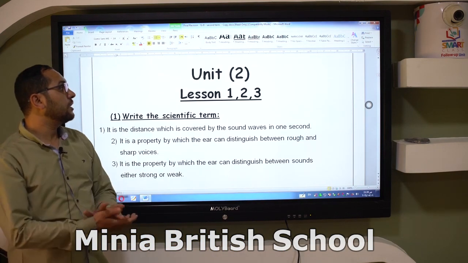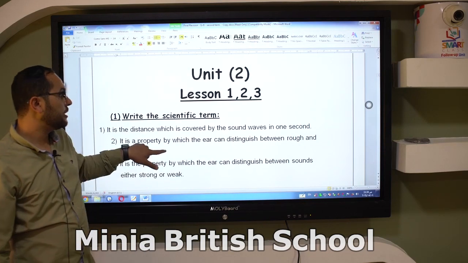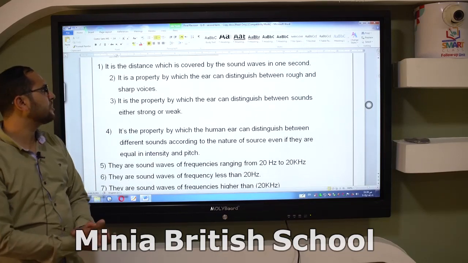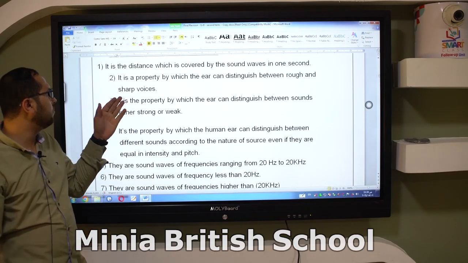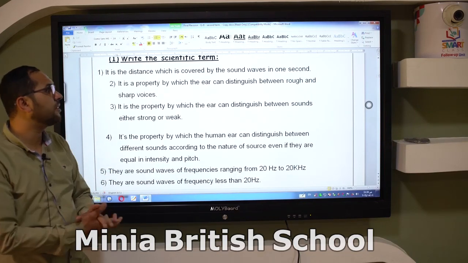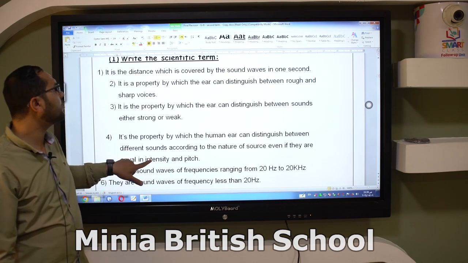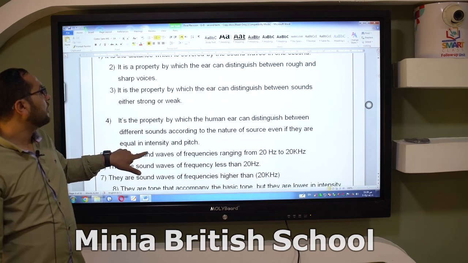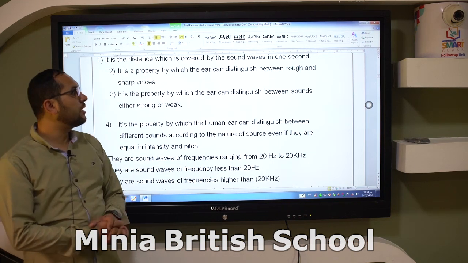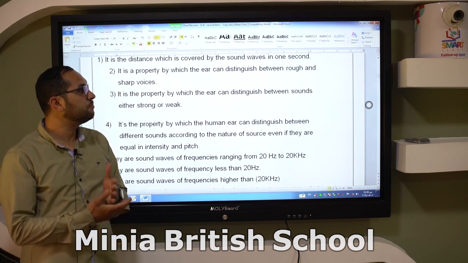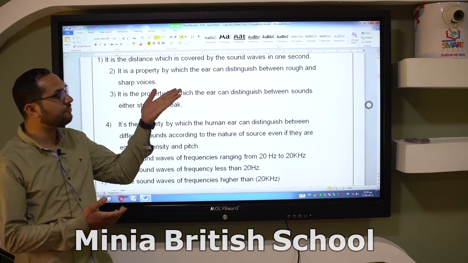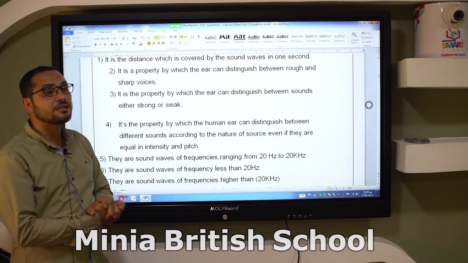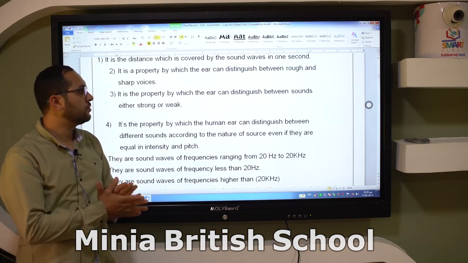Okay, let's continue. Our unit 2, lessons 1, 2 and 3. Write the scientific term. Let's start with the scientific terms. Number 1, it is the distance which is covered by the sound waves in 1 second. Okay, this is the sound velocity. Number 2, it is the property by which the ear can distinguish between rough or coarse and sharp voices. This is sound pitch.